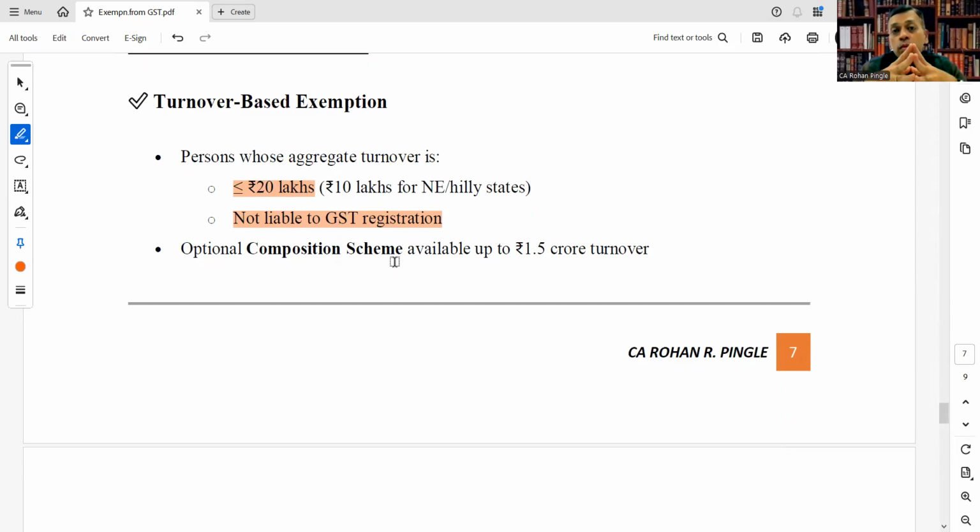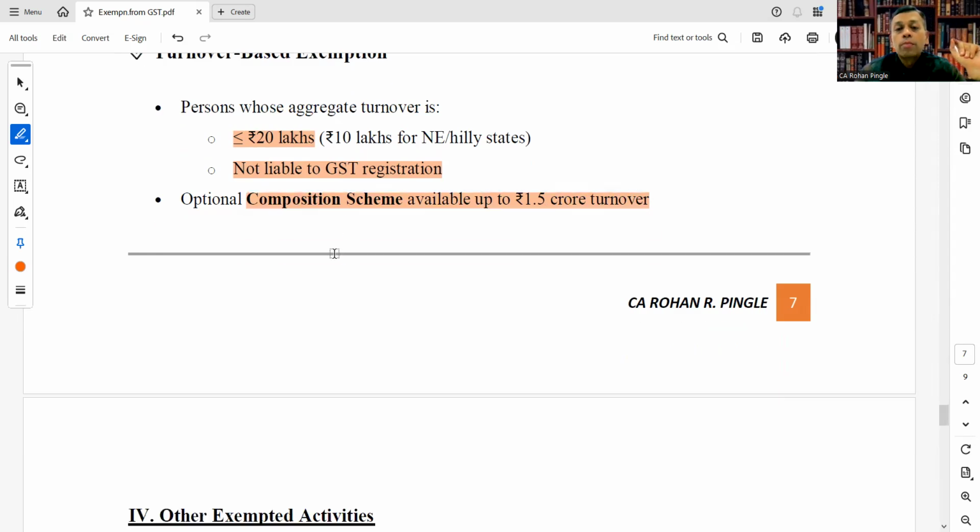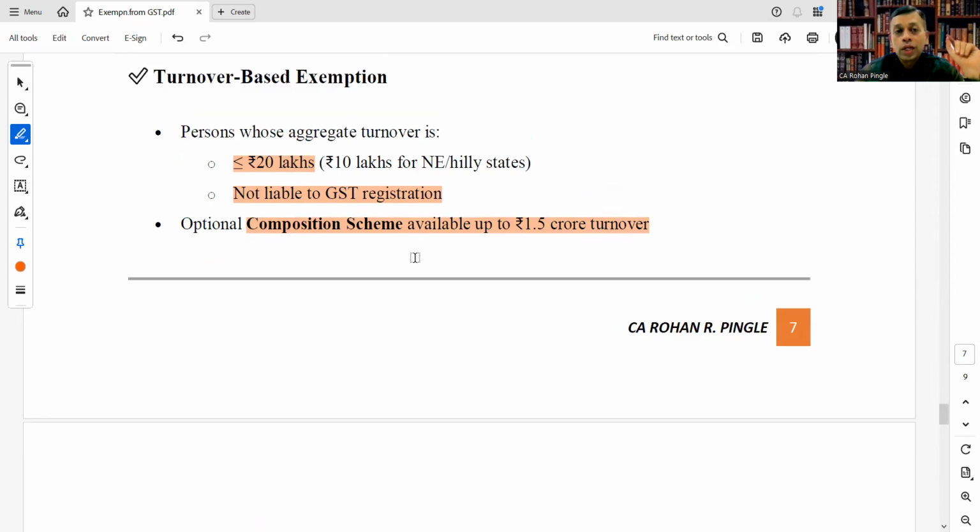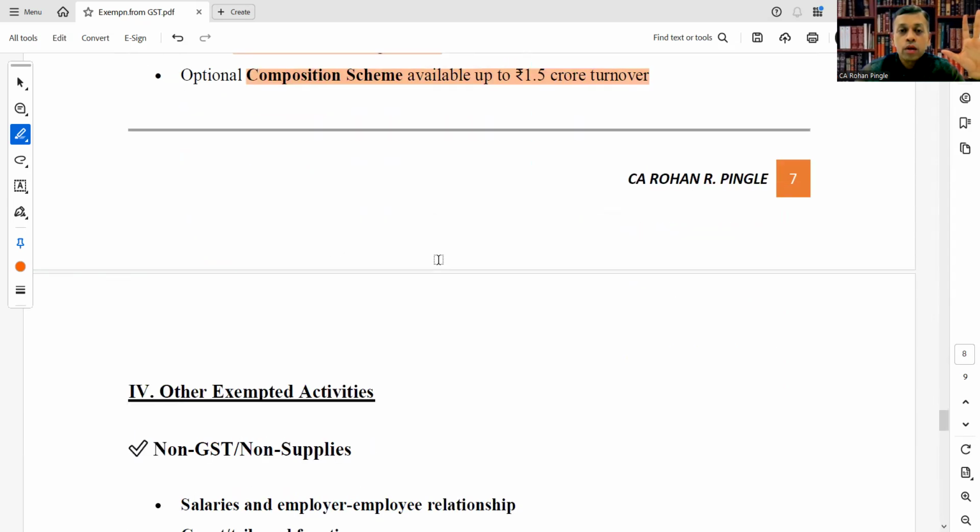Optional composition scheme is available up to rupees 1.5 crore turnover. Up to 1.5 crore turnover, you can opt for the composition scheme and pay a fixed rate of GST directly, without any ITC and so on. That is turnover based exemption.